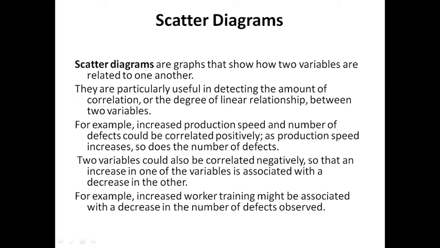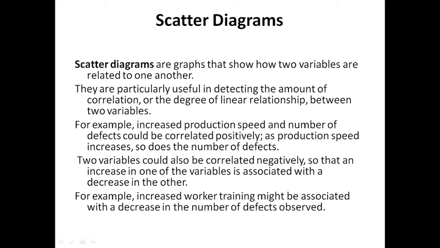For example, increasing the production speed and the number of defects could be correlated positively. We want to increase the production speed, but if I am working very fast, the mistakes and defects increase. So as the production speed increases, so does the number of defects. The two variables could also be correlated negatively, so that increasing one variable is associated with decreasing the other variable.